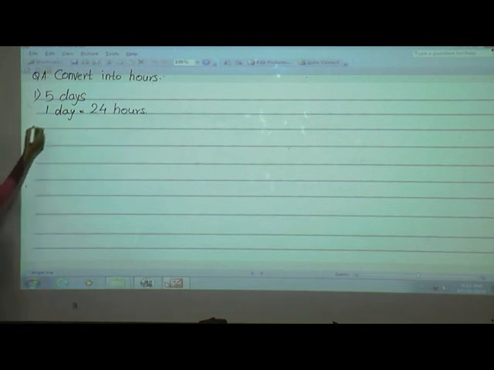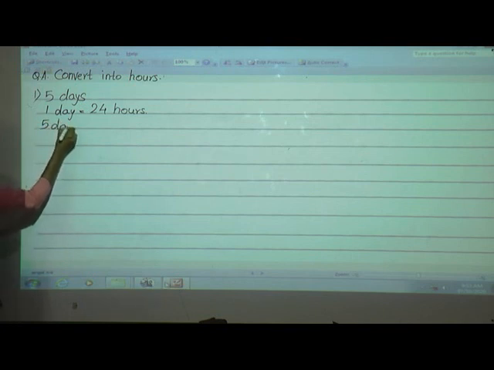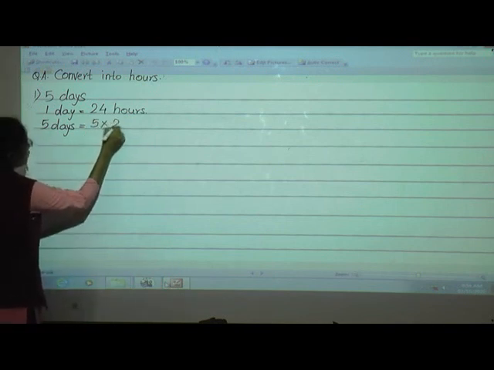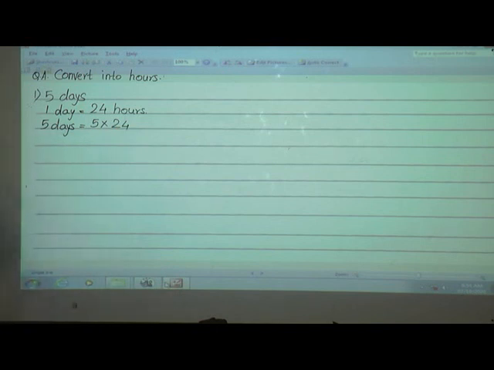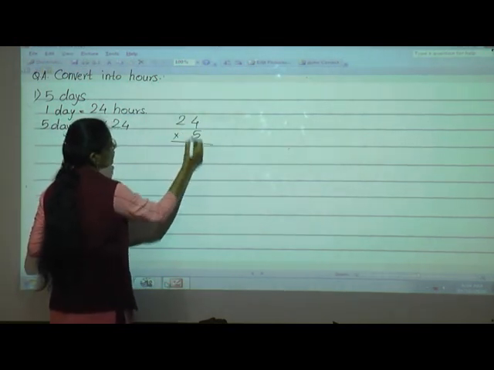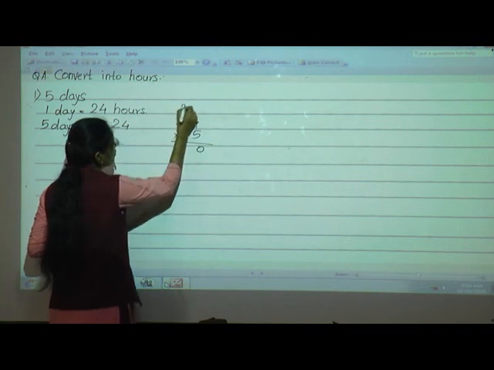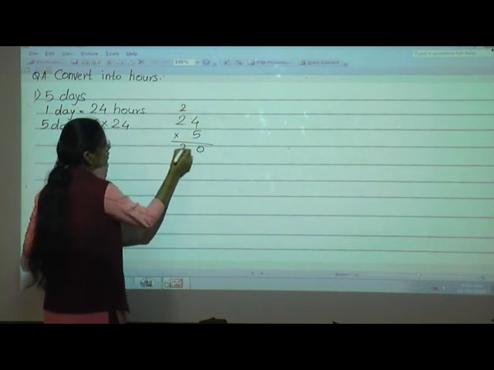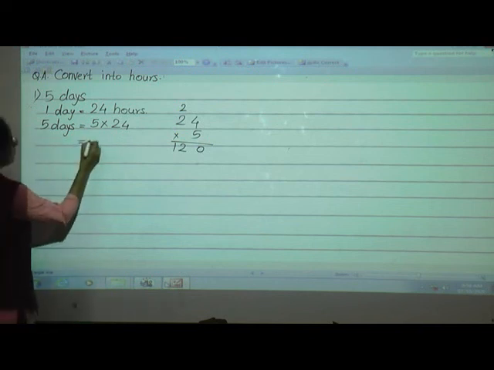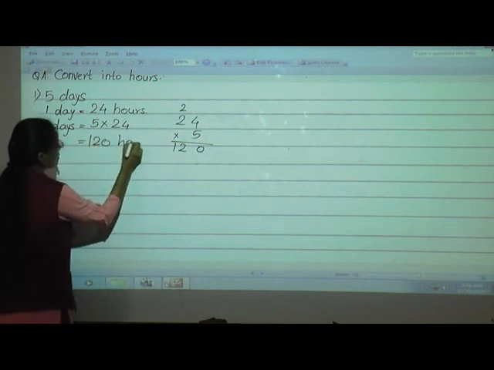Now 5 days is equal to what? 5 into 24. Okay. Now do the multiplication. We will do the multiplication here. 24 into 5. 5 4s are 20. 5 2s are 10. 10 plus 2, 12. What is the answer? 120. Okay. So here we will write 120 hours.